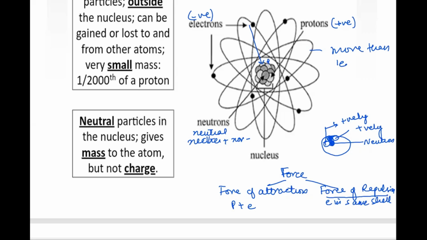Even the electrons of different shells will experience the force of repulsion between them. So these are the types of forces these particles experience. They experience force of attraction between different subparticles, protons and electrons, and force of repulsion between the electrons in the same shell or in different shells.